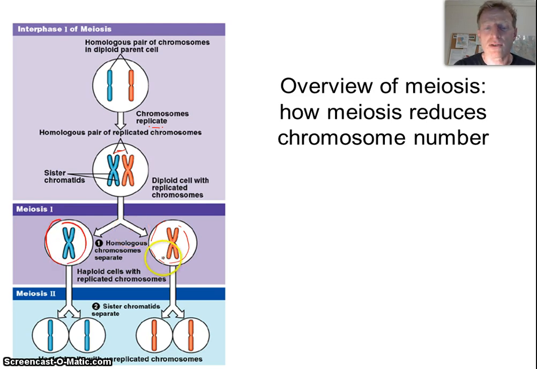Then we still have our initial sister chromatids, so we have to go through a second cell division in meiosis to separate those sister chromatids. And when we're done, we've got sex cells with the haploid number, with half the chromosomes from the original, because we paired all of our 23 pairs of chromosomes up and we divided them. So that's how meiosis occurs.